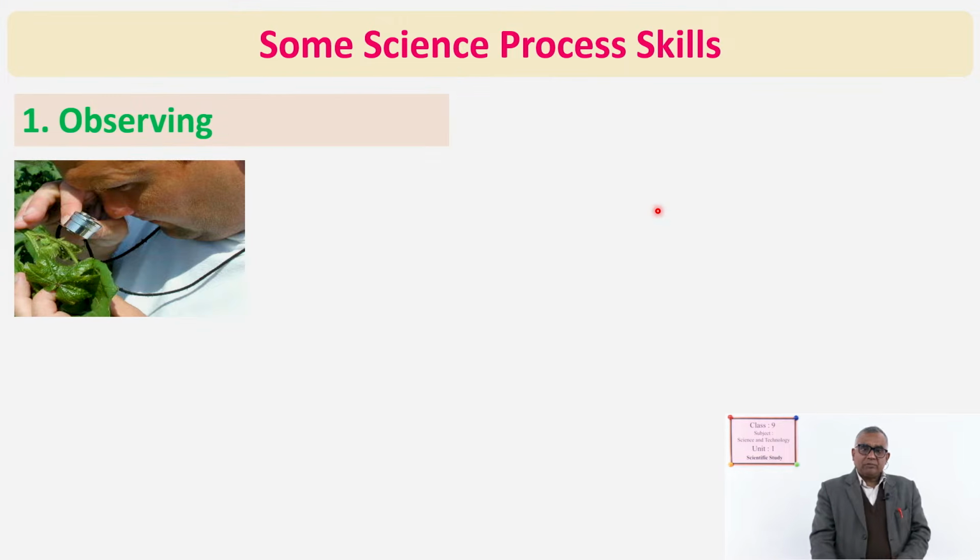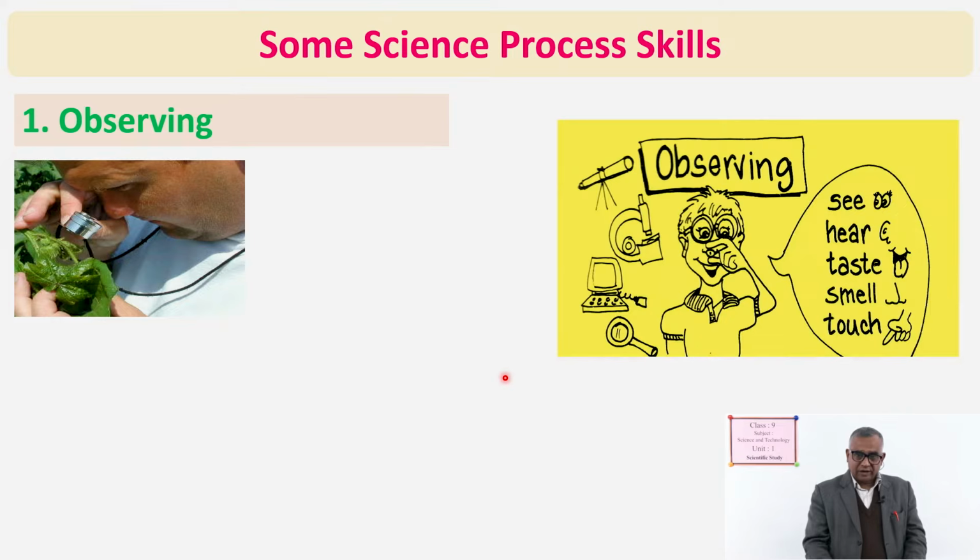Okay. Some science process skills. First one we are going to do is observing, that is the fundamental, basic science process skill. So, see what the diagram says. Observing is given. What do you understand by this diagram? What do they say? In all of them you are seeing that sense organs are used.